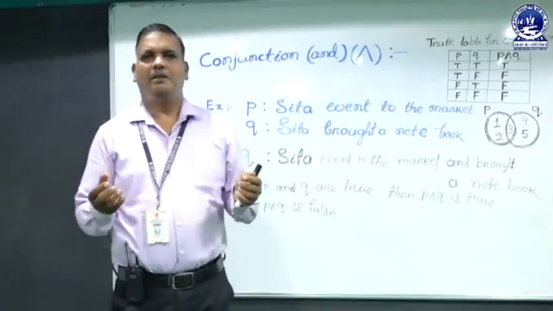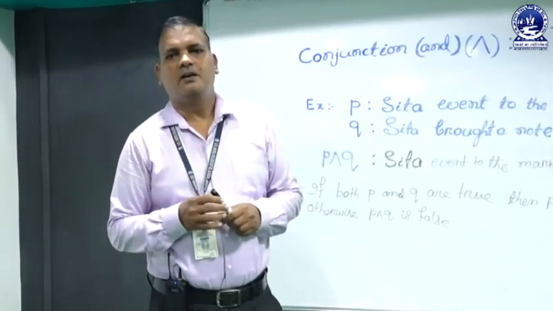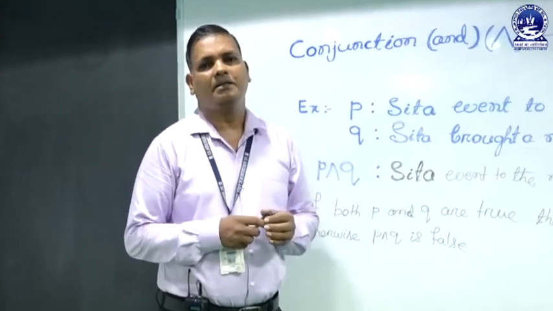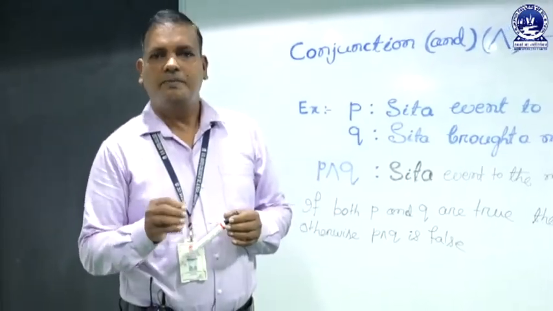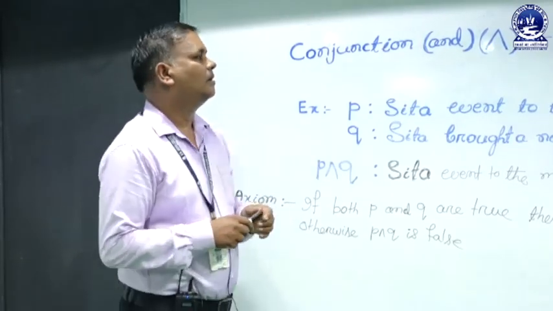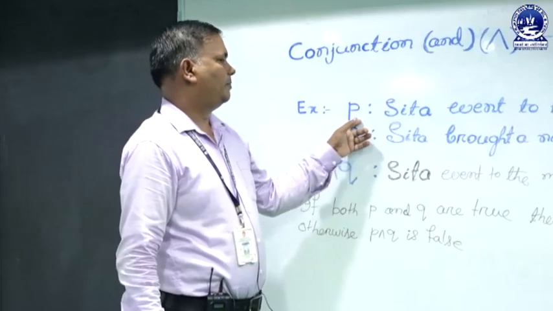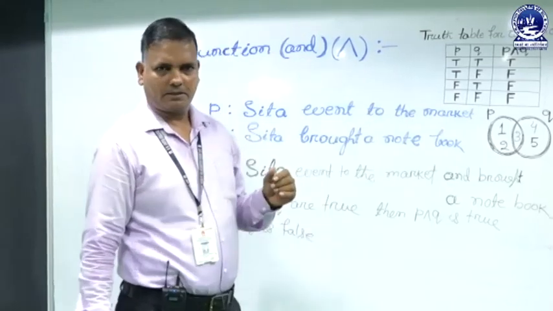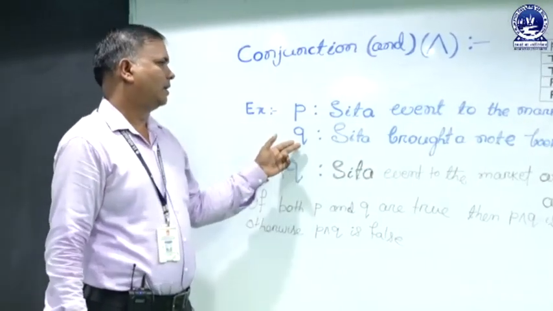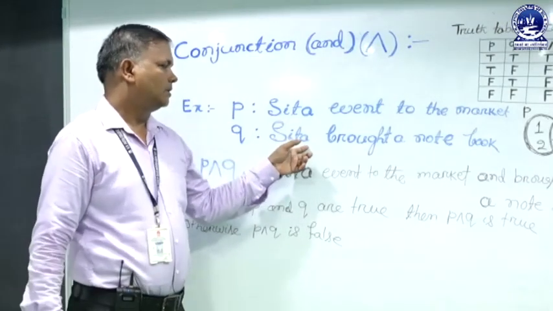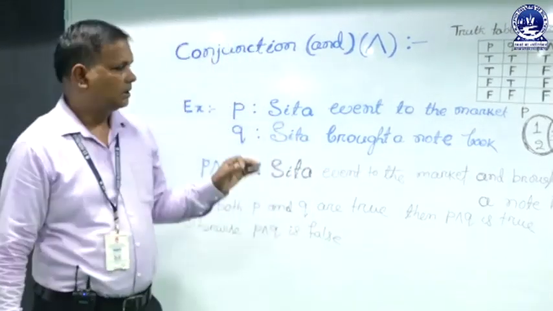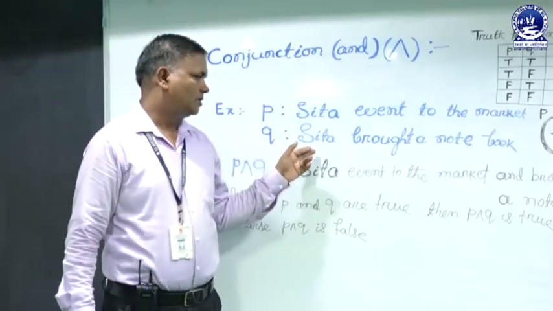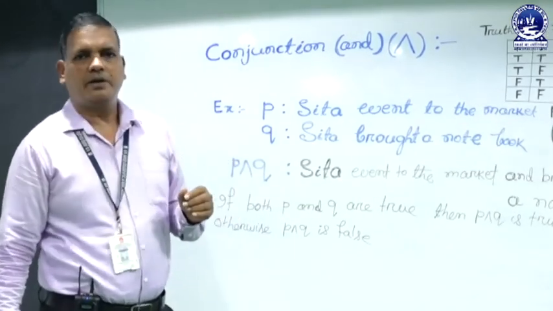When we combine two sentences or two statements by the word and, the new statement is called the conjunction of the previous two given statements. For example, P is a statement: Sita went to the market. And Q, another statement: Sita brought a notebook.